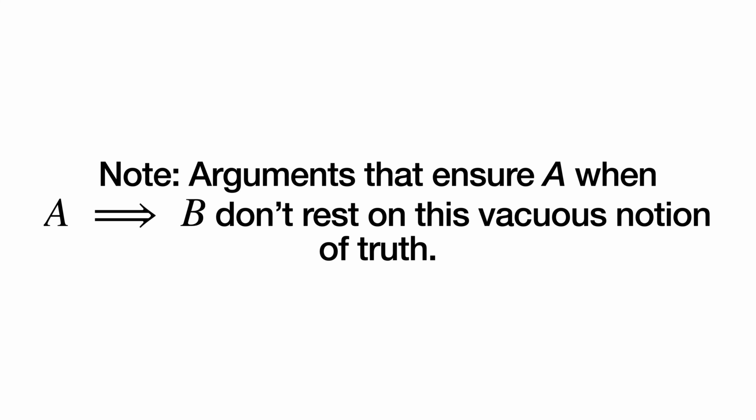Now, in future videos, when we talk about logical deductive arguments like modus ponens, we usually won't allow these vacuous notions of truth, which is why these kinds of logical structures, like modus ponens and modus tollens, are so strong. They're actually going to not only rule out the possibilities that B is false, but they're also going to rule out the possibilities of these vacuous notions of truth, which is why the logical deductive arguments we're going to be talking about are so strong.